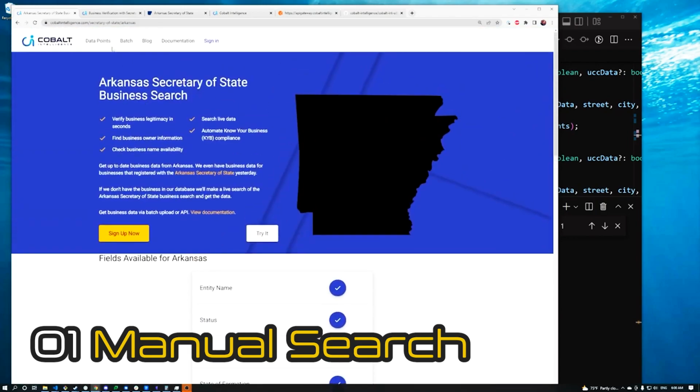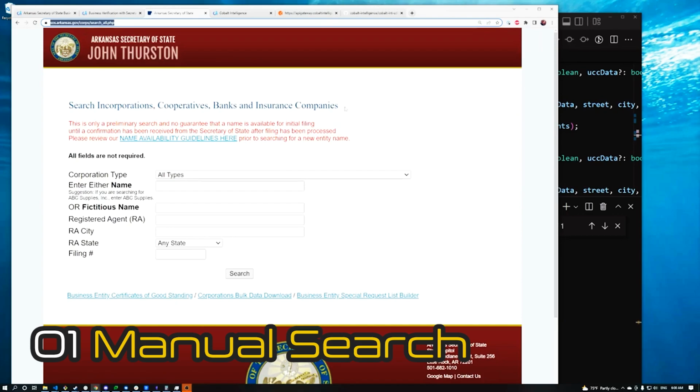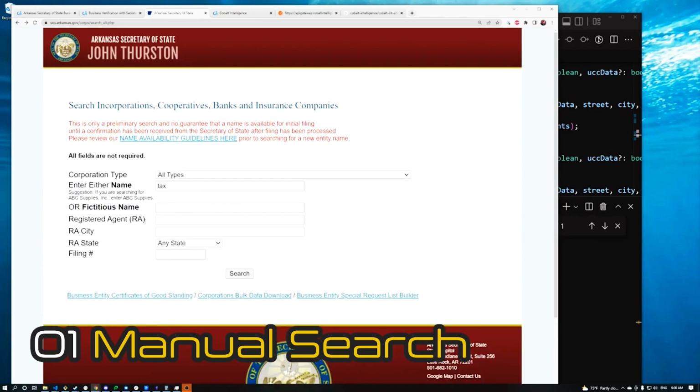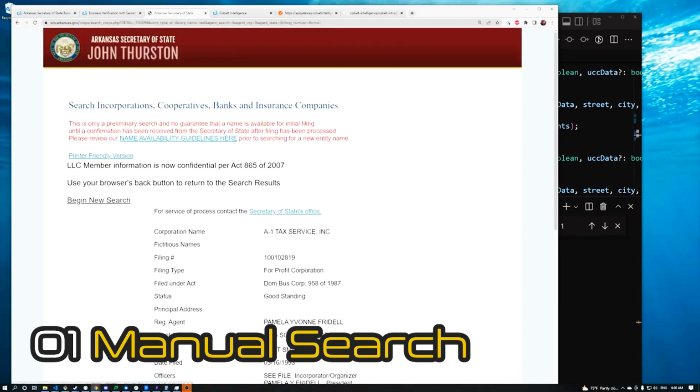So let's go over there to look at it. Here is what it looks like. You want to come to this location. I'm going to have a link to this in the description. You can search for a name or a fictitious name, which is kind of like the DBA name. Let's search for tax, here we go. The cool thing about Arkansas is you can search by registered agent and also the registered agent city or state or the filing number. Let's go over here, A1 tax service, there you go.